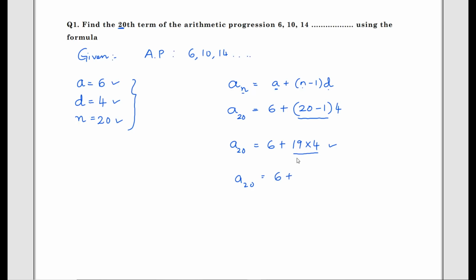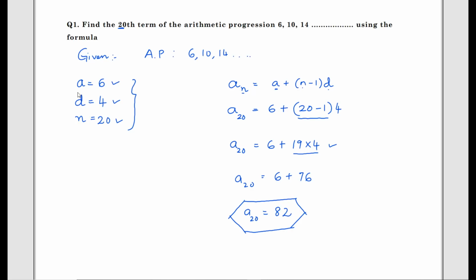What is 19 into 4? 19 into 4 is 76. Now you can add: a20 equals 6 plus 76, which is 82. Therefore, the 20th term of the given AP is 82.